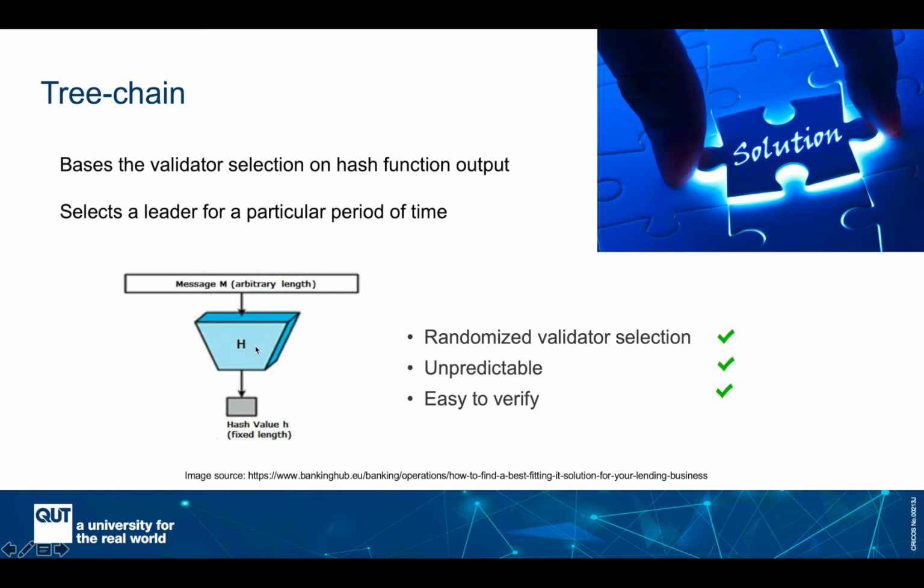As I said, it relies on the hash function. We all know that hash functions receive any size of input and generate a fixed size output, which is randomized, unpredictable, and easy to verify. So it ticks all the boxes for a consensus algorithm.